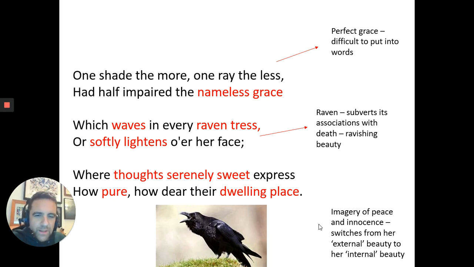And it's at this point in the poem, and this is a key idea, make sure you write this one down, that the poem switches from her external beauty, so what she looks like on the outside, to her internal beauty, which I think is the key idea in this poem. We've almost got a volta here, and a volta is the point in a poem where things change, things shift. And here we're shifting from the outside to the inside, from the external to the internal.